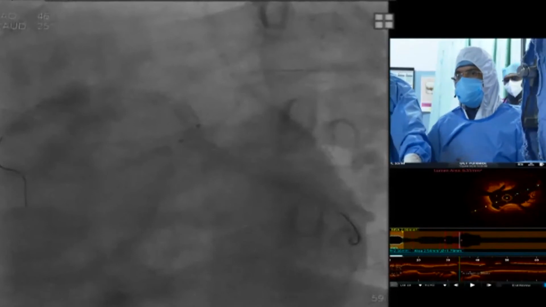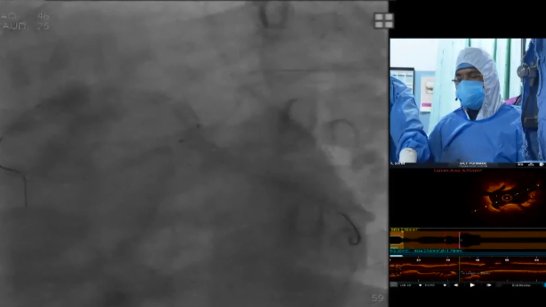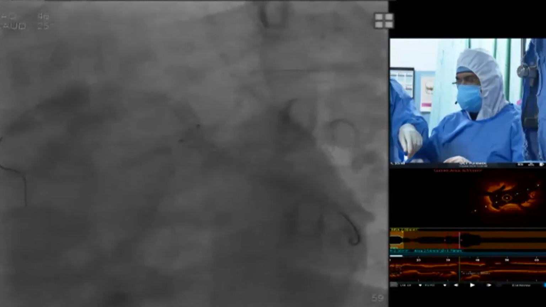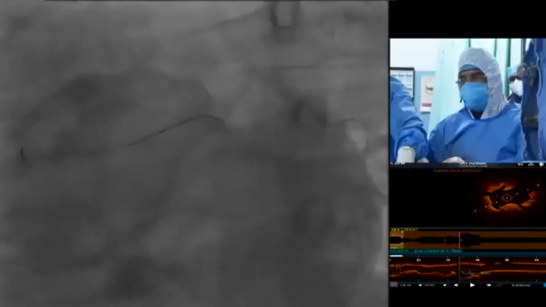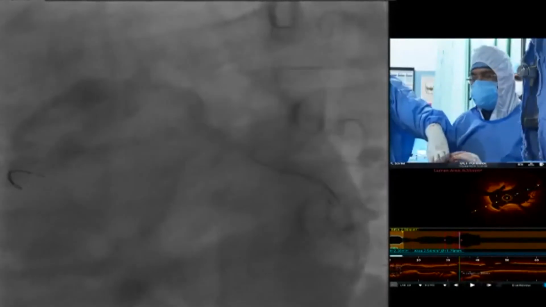Yeah, so Kirti in the previous session gave a nice lecture about imaging in left main and size. So what is your goal? What are you going to accept as your minimal size? And obviously you have to take into account the patient's vessel size. There are differences in all these studies between Asia, Europe, and the US.